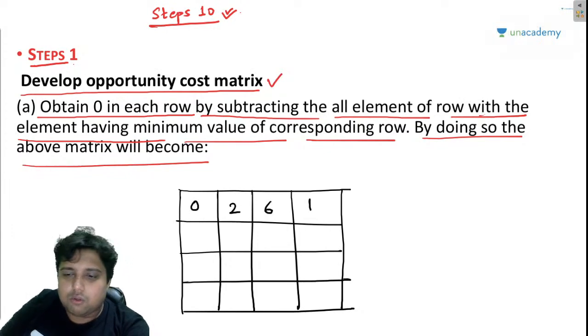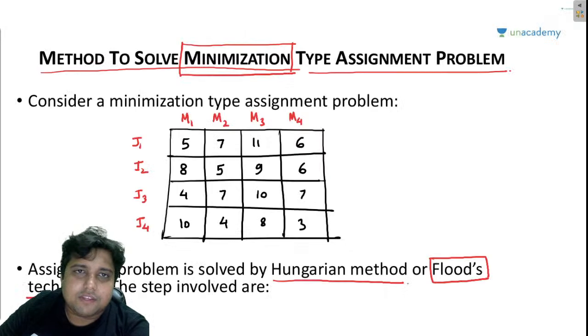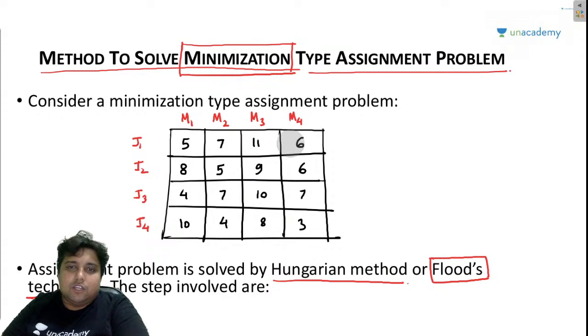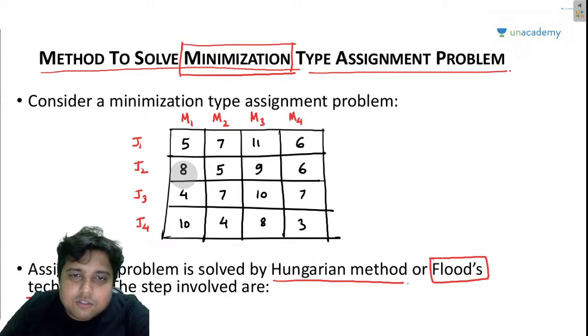So guys, now you can basically see that 5 7 11 6 has become 0 2 6 1. Now I am going to obtain a 0 in all the rows, and how I am going to do that? I am basically going to take the minimum value of a row and subtract this minimum value from all the elements of this row, right?